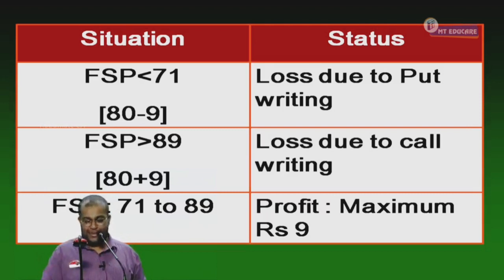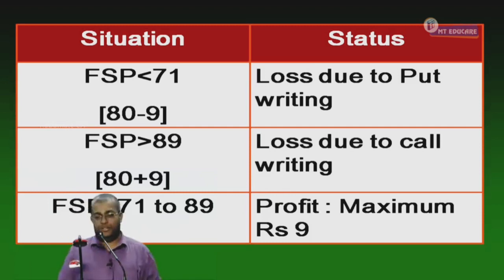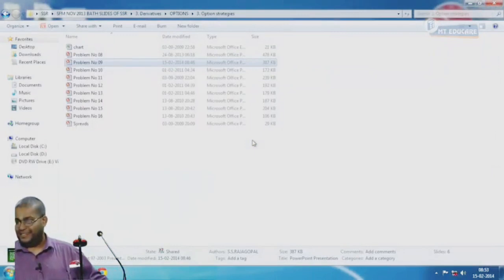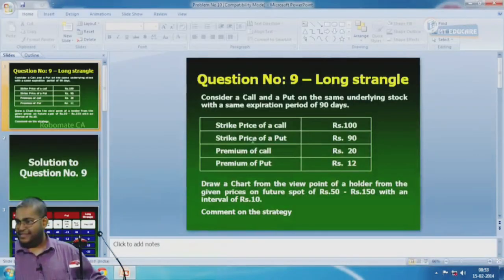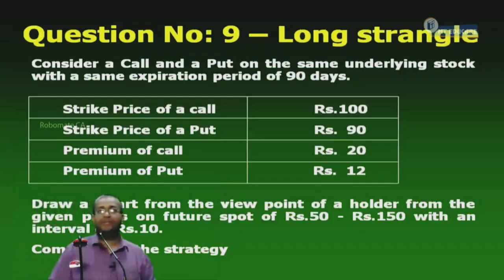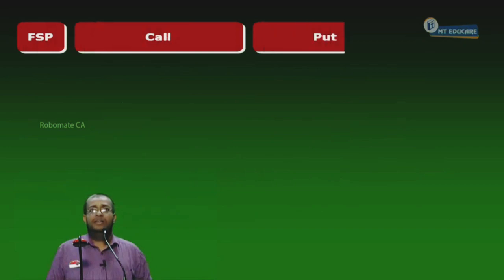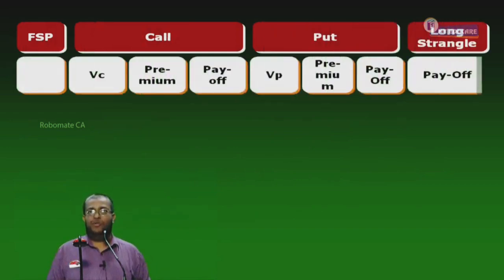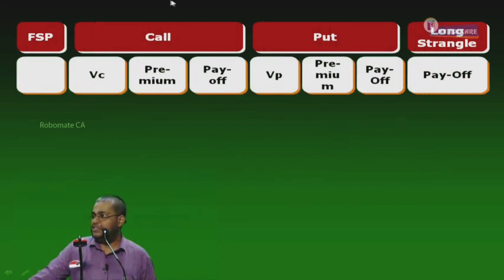With an interval of 5 it will take the full class. Make it 10. So, 50 to 150 with the interval of 10 we can have. Can I proceed or not? I had defined it. Let's start doing the solution together. Make a change with the interval of 10. Same columns, please open quickly. The only change is long strangle instead of straddle.